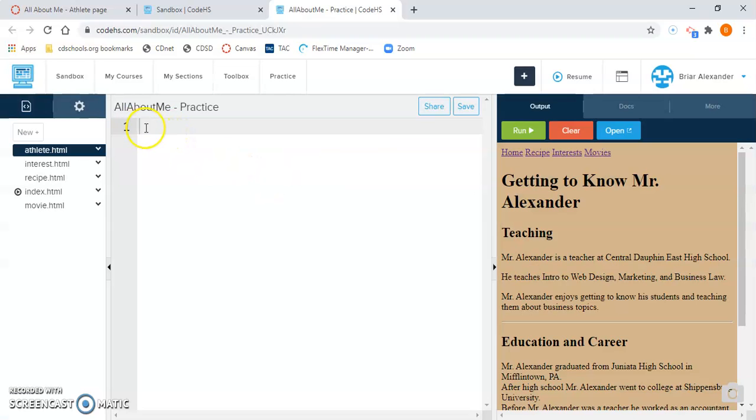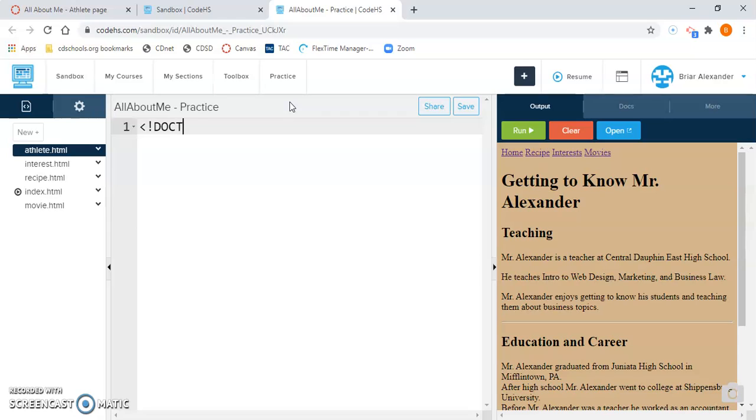All right. If there is any code here in the middle section, you see how mine is blank? If there's anything in there, get rid of it. Select it and use the backspace key to get rid of all that information. If there is any, yours might appear blank as well. The first thing that we need to do on every single web page is put in our basic tags. I'm going to put in the basic tags rather quickly. If you're following along at home, pause the video as needed to add the tags for your page. You can always pause and rewatch sections of this video if I go too fast.